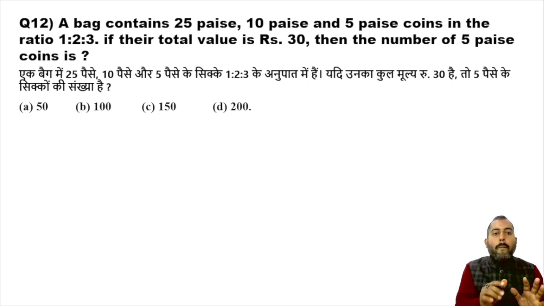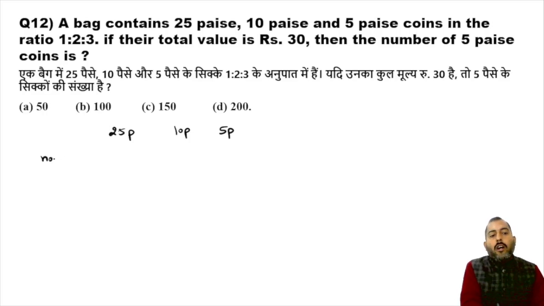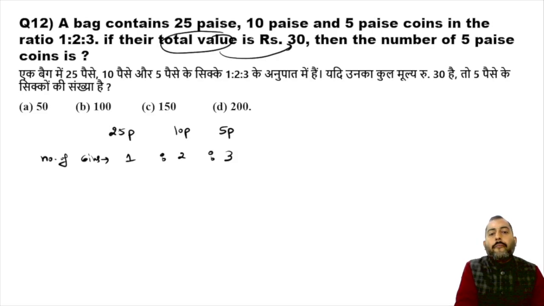Now in this question, what is given? A bag contains 25 paisa coins, 10 paisa coins, and 5 paisa coins. The numbers of coins are in the ratio 1:2:3, and the total money is 30 rupees.